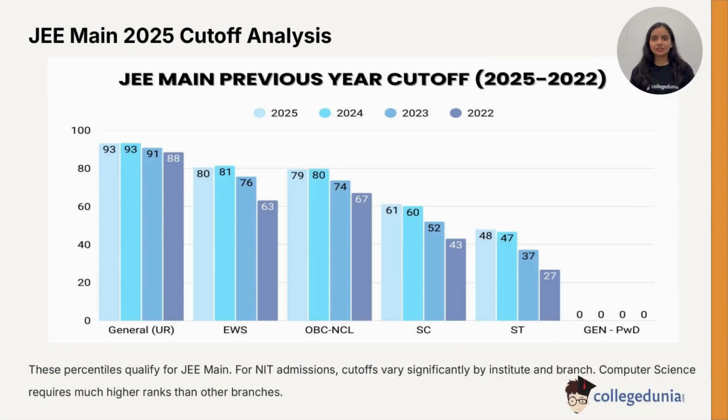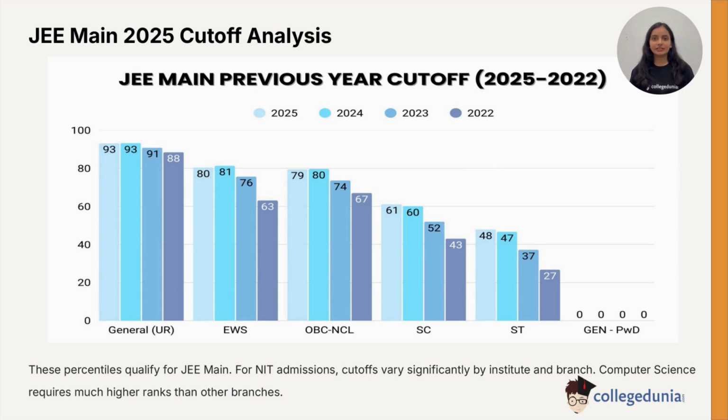JEE Main Previous Year's Cutoff, 2025 to 2022. The cutoff has consistently risen across all categories, reflecting the tough competition each year. The cutoff for general category candidates increased from 88.41 in 2022 to 93.10 in 2025, while the cutoff for EWS candidates rose from 63.11 to 80.38.